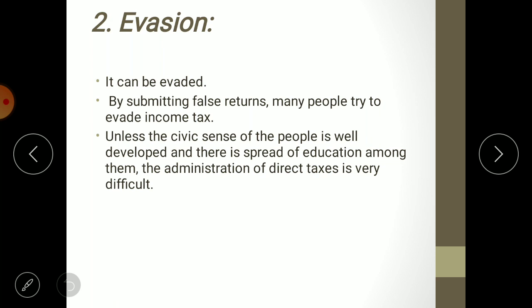So this has become a habit in India for decades, that people have two sets of books of account. They file a false return, and as a result a huge amount of black money is created because of tax evasion. And direct taxes are too complicated, there are so many loopholes. By using those loopholes, people are doing tax evasion and creating black money.